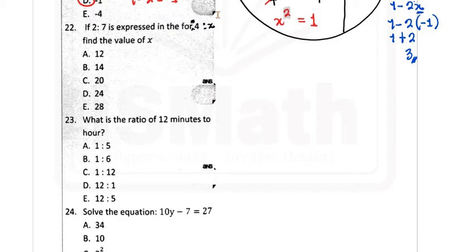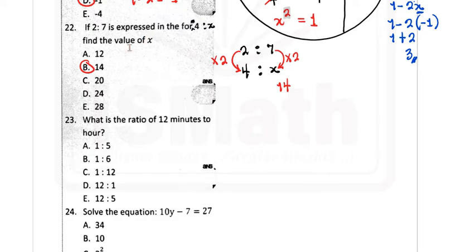Okay, so having said that, it means that 2 is to 7 is now to be expressed in this form, 4 is to x. So what I do is to see how the initial ratio transformed into the final ratio. So 2 on this side changed to 4, and the only way that could have happened is to multiply that 2 by 2. Because this is a ratio, the ratios will always be of the same form, and therefore 7 also will be multiplied by 2 to give us what should be there, and that will be 14. So your answer is 14.